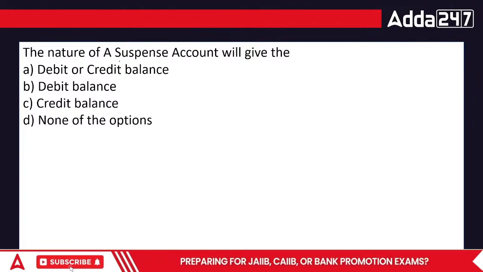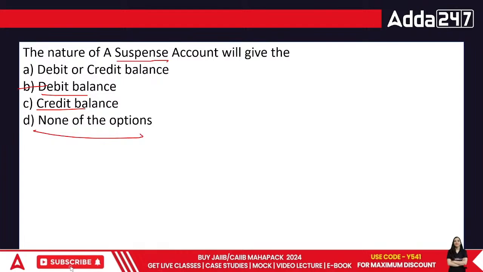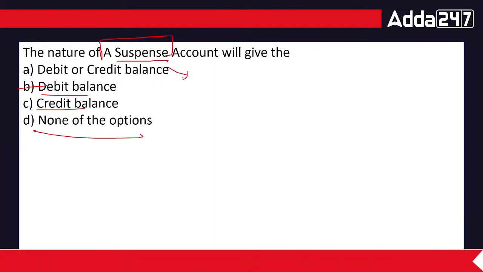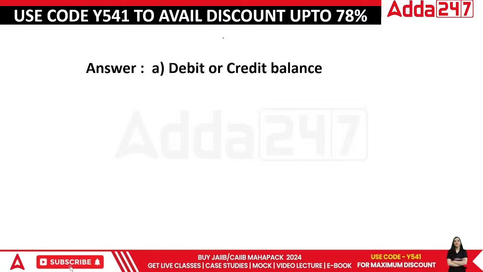And what is the nature of the suspense account, everyone? Debit balance, credit balance, or none of the above. Suspense account is an account which we create because of mismatch of trial balance. So there is no specific point where the balance can be shown. So the answer is debit or the credit balance.